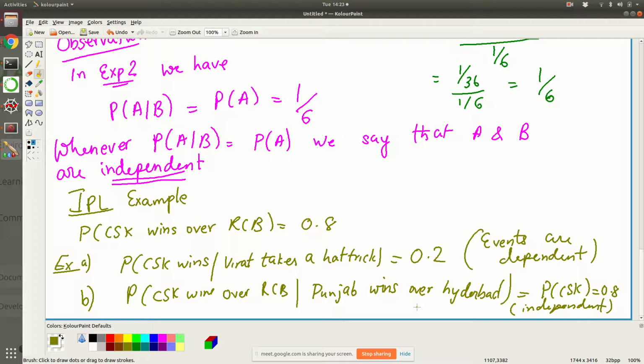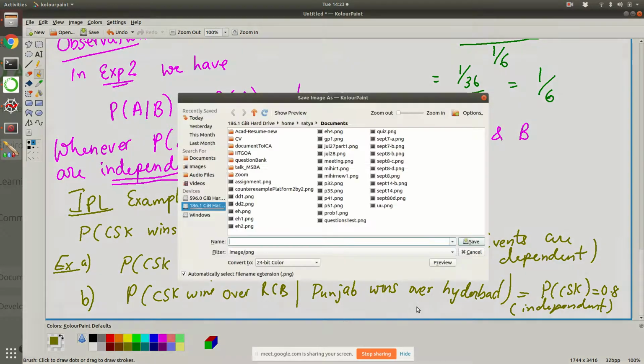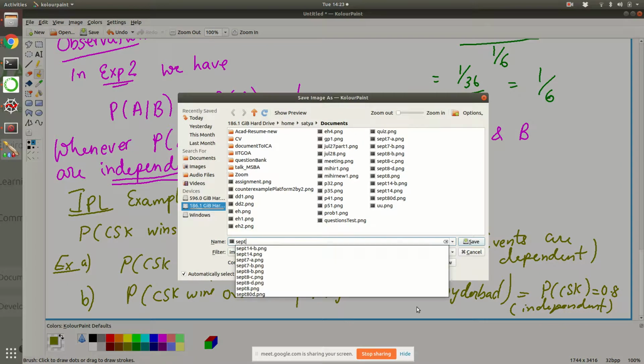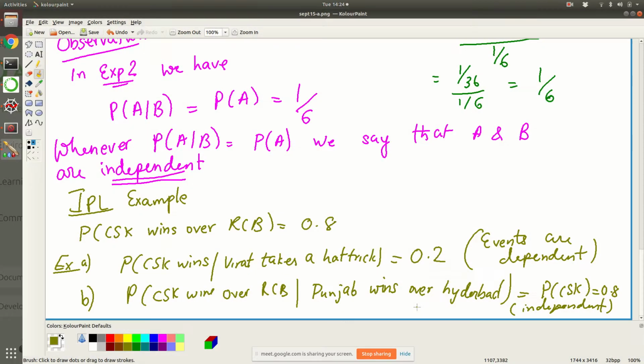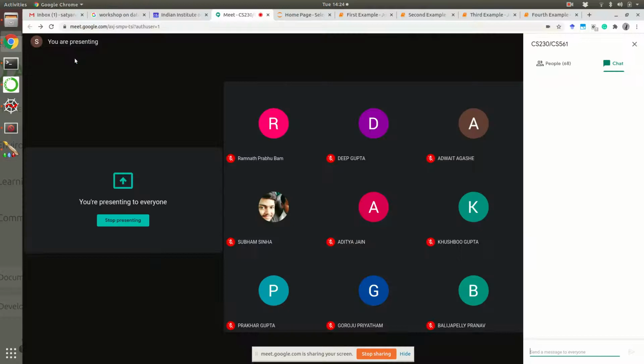All right, let me just save this file and we will now discuss what is called Bayes rule. Meanwhile, if you have any questions, feel free to ask. Let me check the chat window to see if people have anything. None. All right.